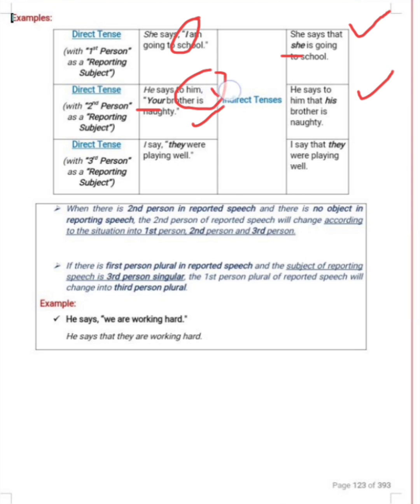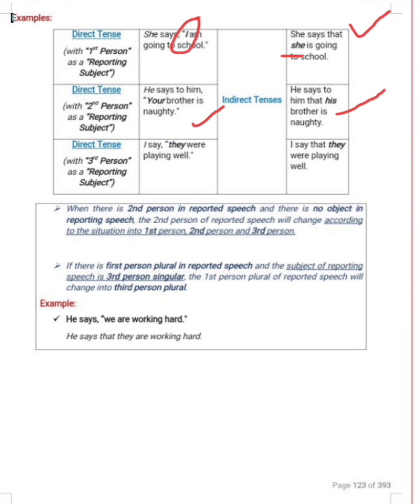Over here him is third person, so I've changed your to his according to this object. So if you have second person, it changes according to the object of reporting speech. That's why over here I have replaced your with his.